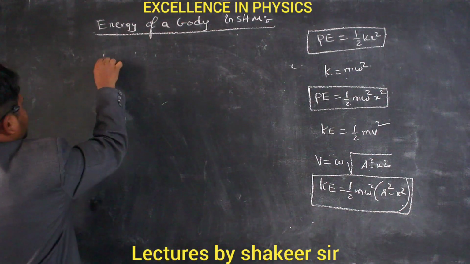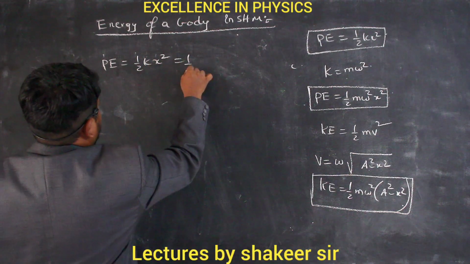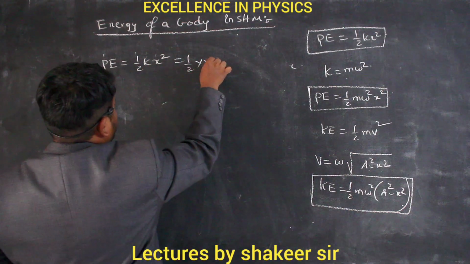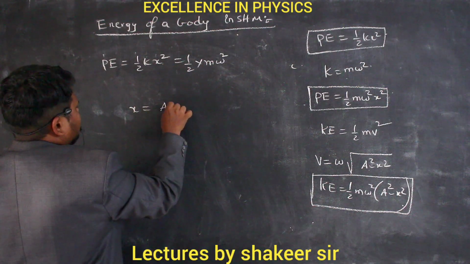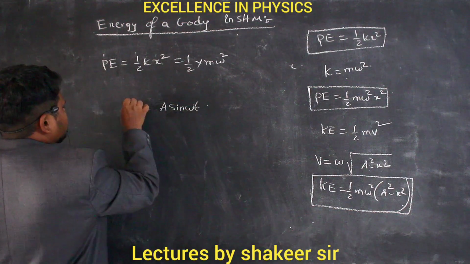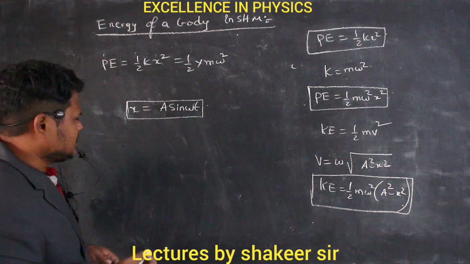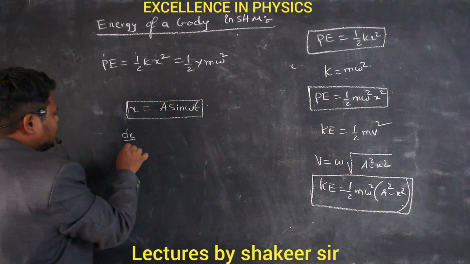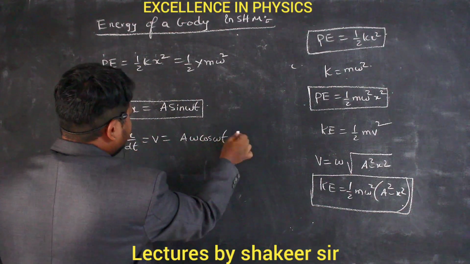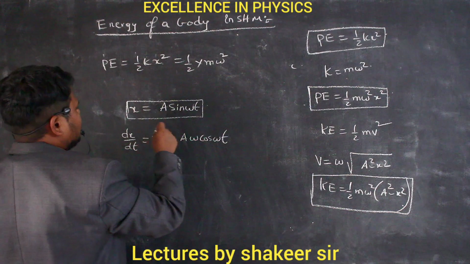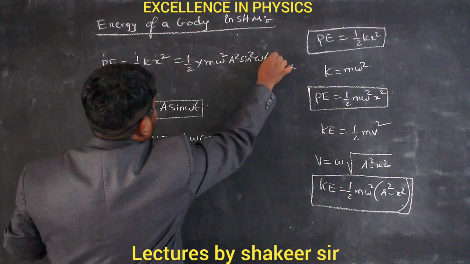See, potential energy is equal to half k x square. So half k can be written as m omega square, and x can be written as a sin omega t. What is this relation? This is the relation of displacement of the particle from the mean position with respect to time. Similarly, if I differentiate this, dx by dt is nothing but velocity. So it can be written as a omega cos omega t. Clear? So here if I substitute x as a sin omega t, then I will write a square sin square omega t.